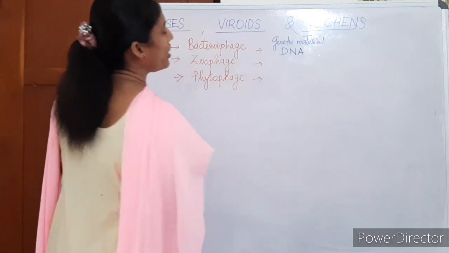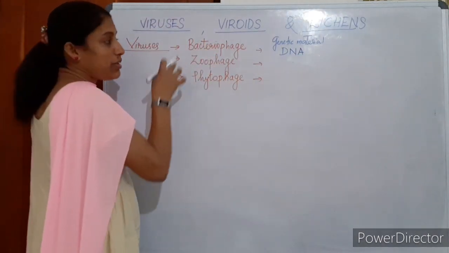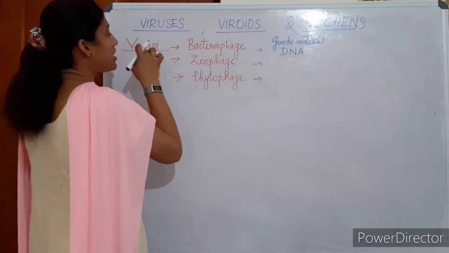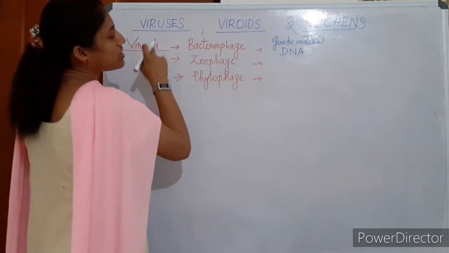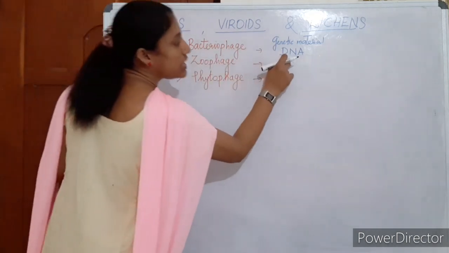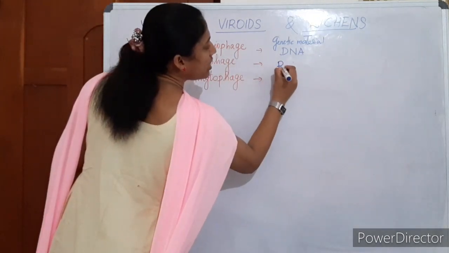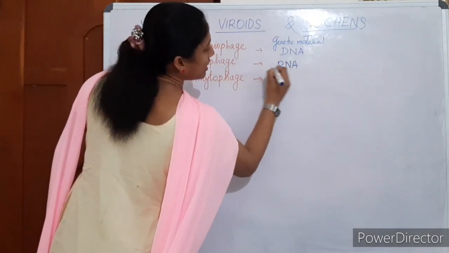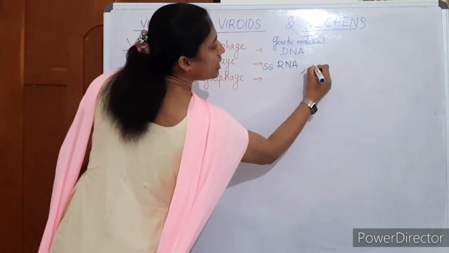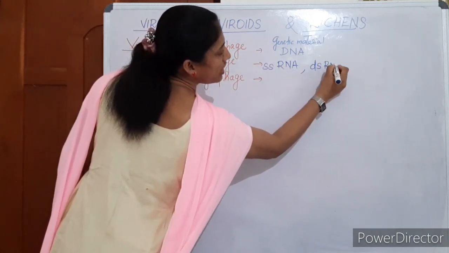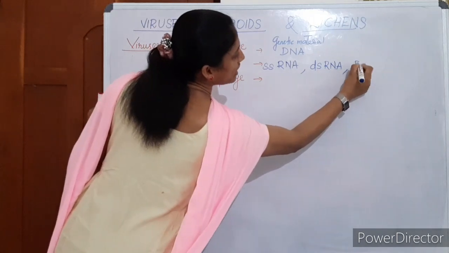A bacteriophage means a virus which attacks what? Bacterium. It contains DNA as genetic material. A zoophage contains RNA, single stranded RNA, double stranded RNA, or DNA.